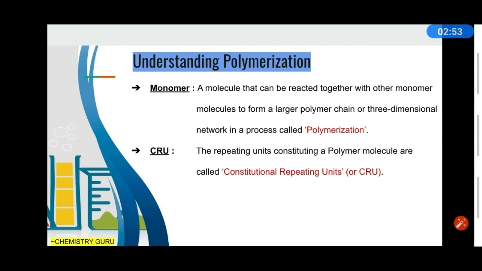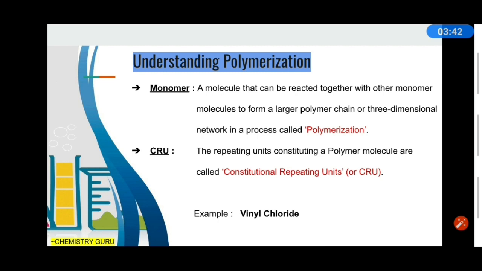This process, the successive chemical reactions between the chemical units or monomers, is known as polymerization. And there is a term called CRU: the repeating units constituting a polymer molecule are called constitutional repeating units, because together they constitute a polymer, right?